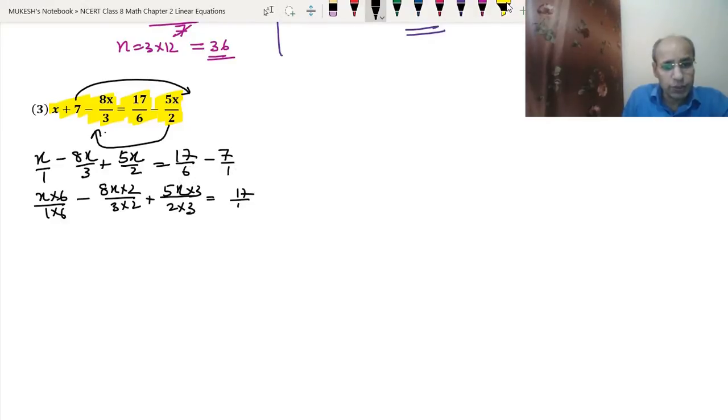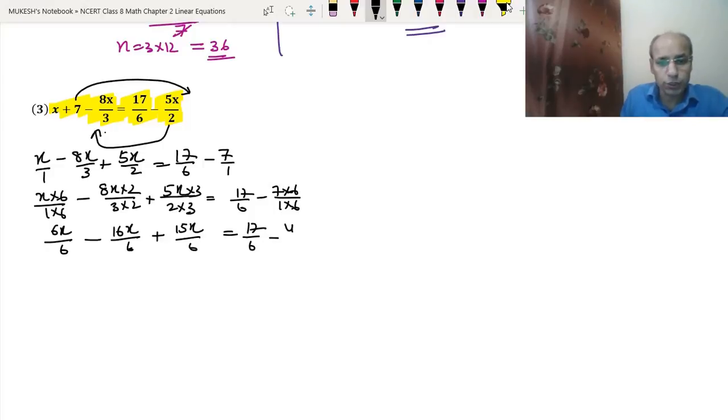So 17 upon 6 minus 7 into 6 upon 1 into 6. So 6 into x will be 6x upon 6 minus 8 into 2 is 16x upon 6 plus 5 into 3 is 15x upon 6 equal to 17 upon 6 minus 7 into 6 is 42 upon 6. Okay, so 6 will be the common LCM.